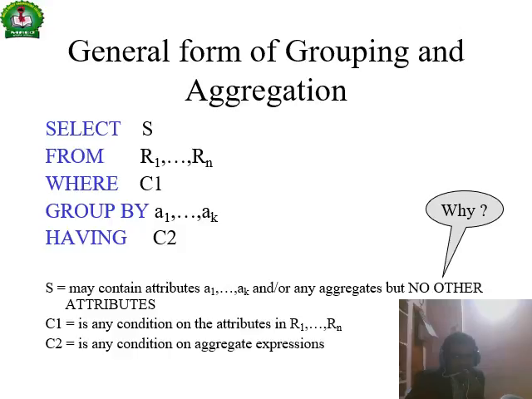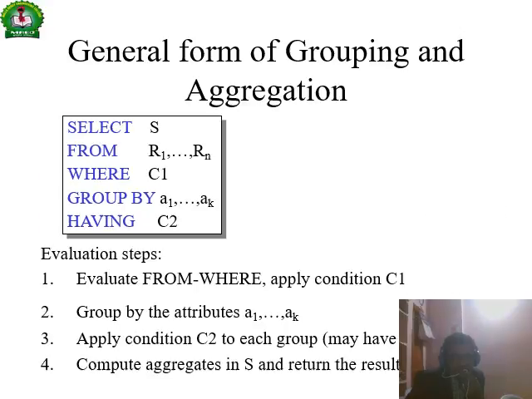And the general form of grouping and aggregation: SELECT S FROM relation 1, relation 2 WHERE condition C1 GROUP BY attributes HAVING condition C2, right? SELECT is a vertical operation, and the relations are given with conditions to be satisfied. GROUP BY means grouping the attributes in the relations, and the condition satisfied on the groups is called HAVING. The grouping is also the same, right? SELECT S FROM relations WHERE C1 GROUP BY A1, A2 HAVING C2, right?